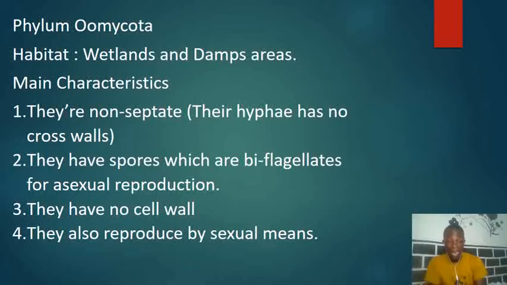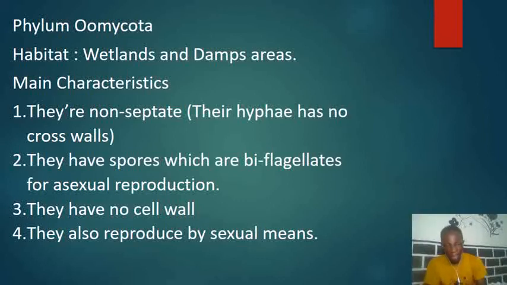Number two is that they have spores. So they produce spores, which are biflagellate, for asexual reproduction. It means that they can reproduce by asexual means. So they have spores which are biflagellate. And when I say biflagellate, it means that they have two flagella, and that is the meaning of biflagellate. And this helps them in reproducing asexually.